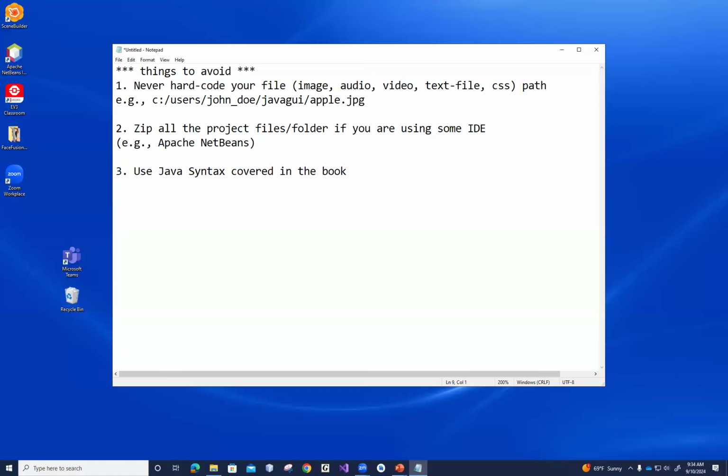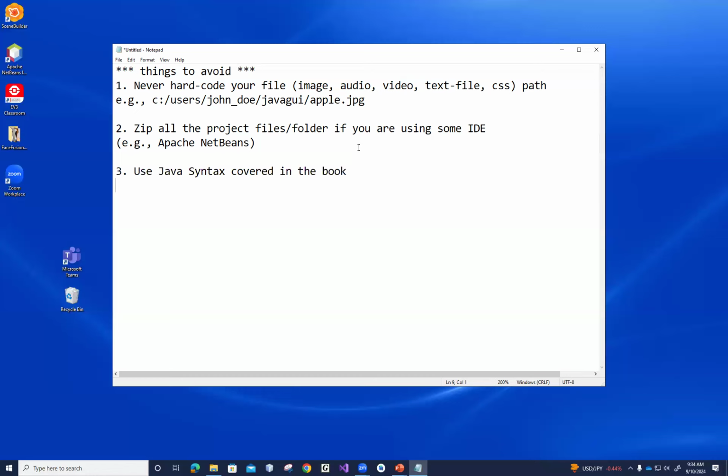All right, third one. This is a very basic course, in my point of view. So whatever code you are writing, use the Java syntax covered from the book. When I grade some of your homework, I look at it and see syntax that never appeared in the textbook.